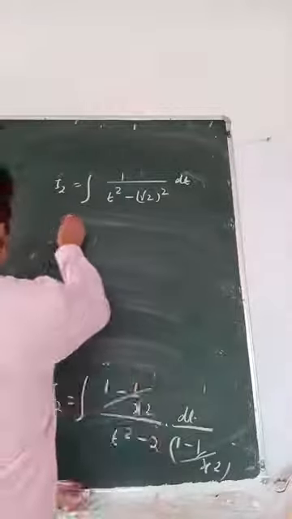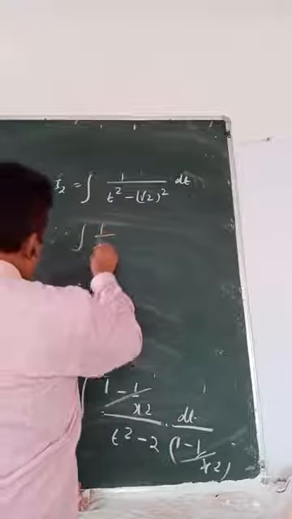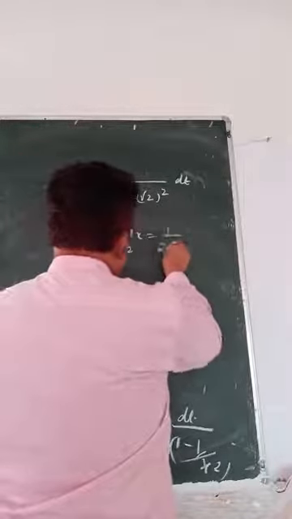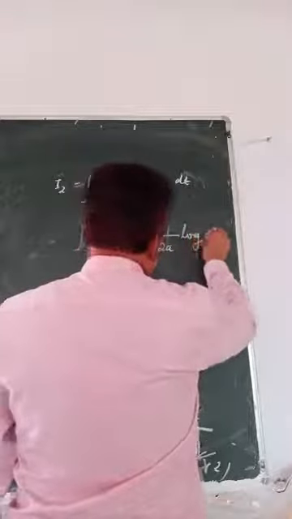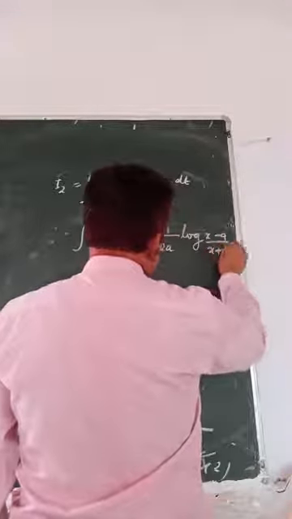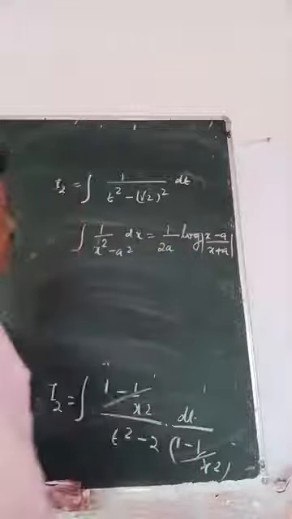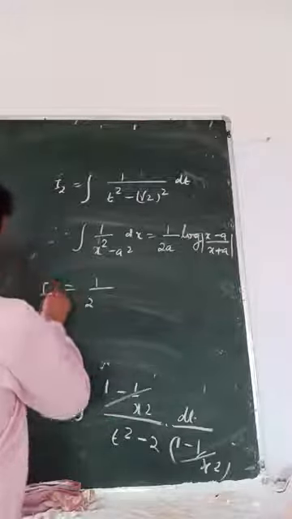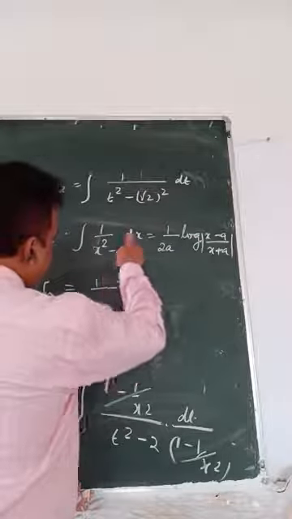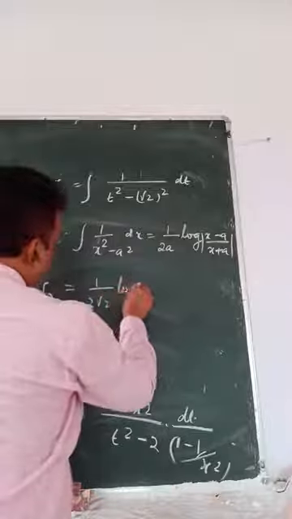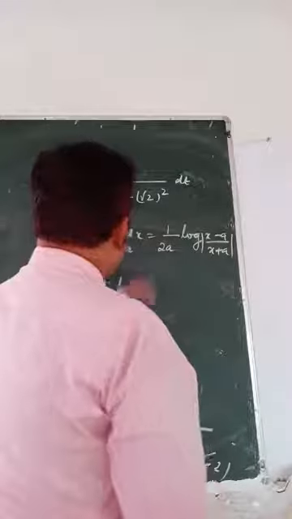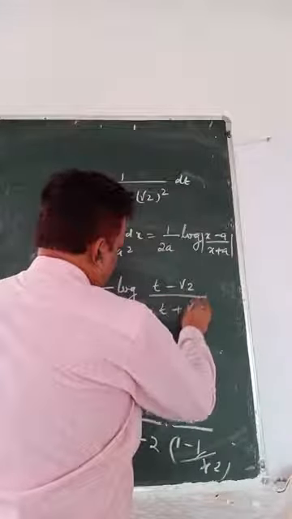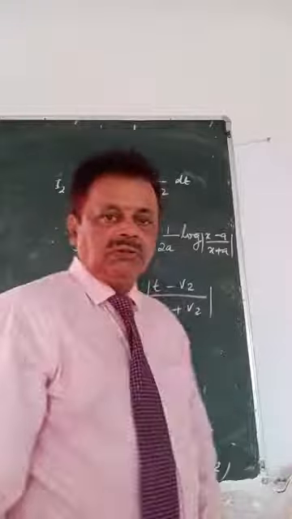Since the integral of 1 by (x square minus a square) dx is 1 by 2a log (x minus a) by (x plus a), so 1 by 2 root 2 log (t minus root 2) by (t plus root 2). Still not over, the value of t you have to put back.